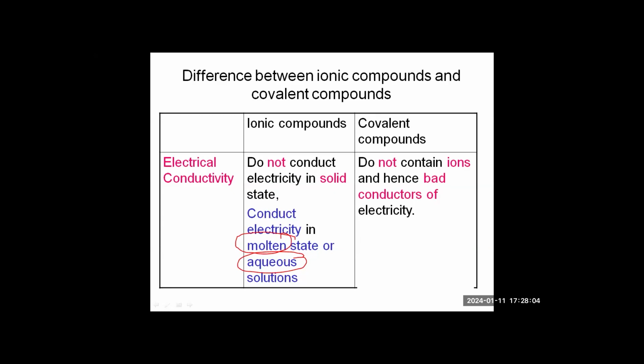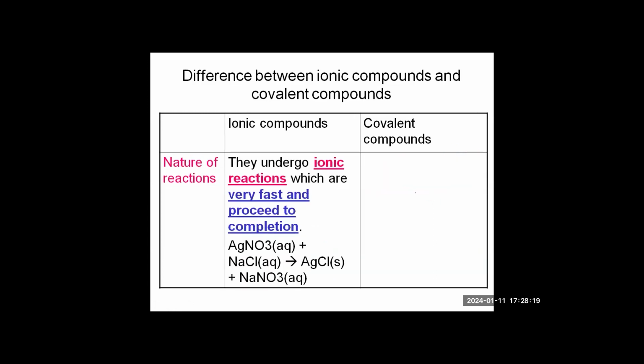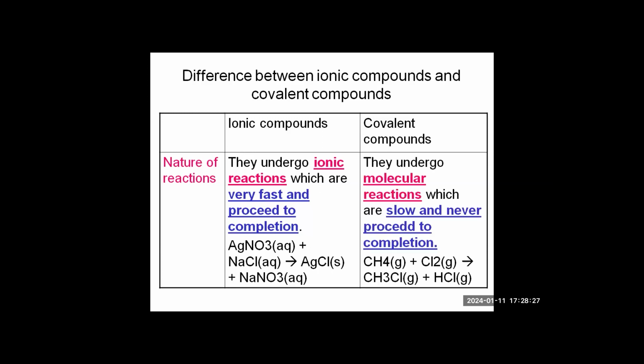Covalent compounds do not conduct electricity at all because they don't have ions over here, right? So these are the main differences between ionic and covalent compounds. Finally, ionic reactions undergo complete reactions, means the reactants will completely change into products, but covalent compounds do not reach completion.